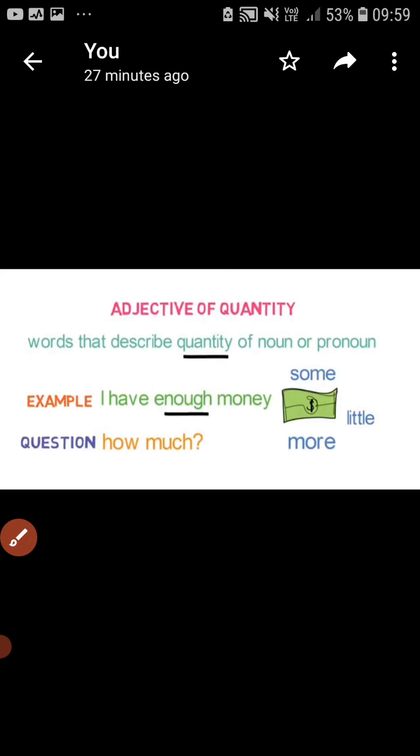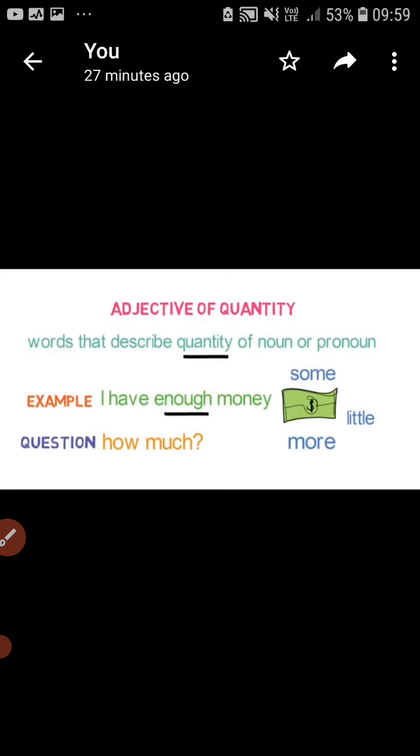Adjective of quantity: words that describe the quantity of a noun or pronoun. Quantity means amount. Any word from which we get the sense of the amount of a noun or pronoun is called an adjective of quantity. Like the words some, little, a good deal of, a great deal of, a large amount of, a large quantity of, a lot of, plenty of, a part of, half of. These are examples of adjective of quantity.